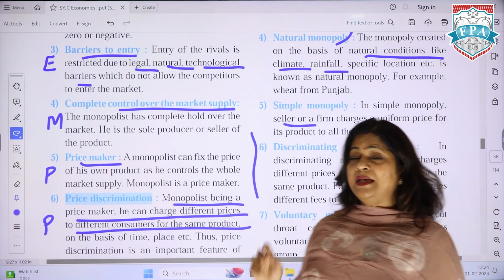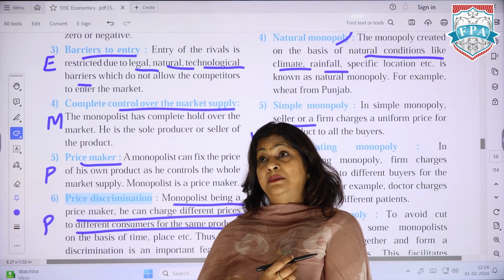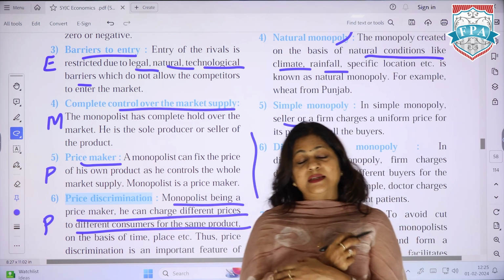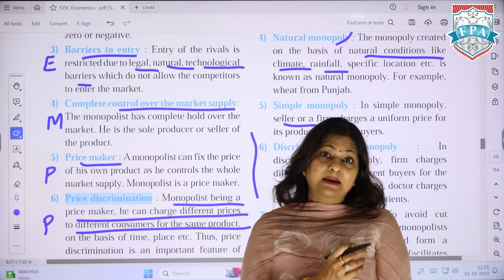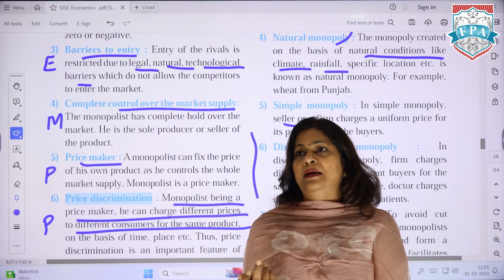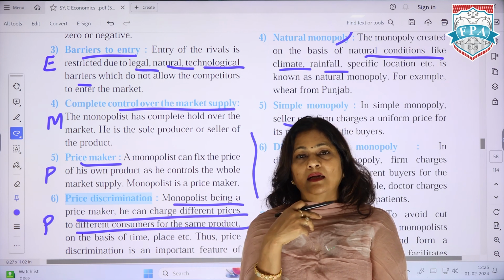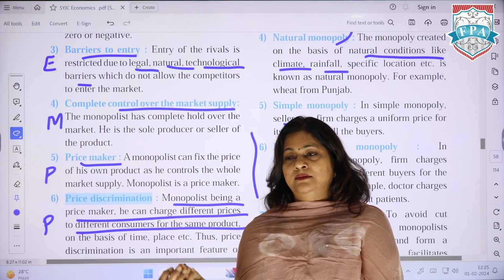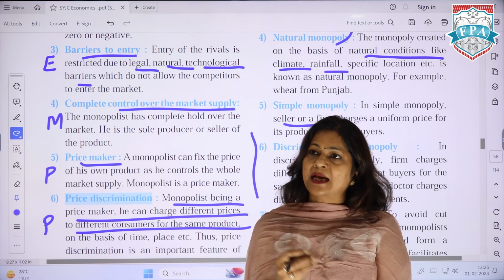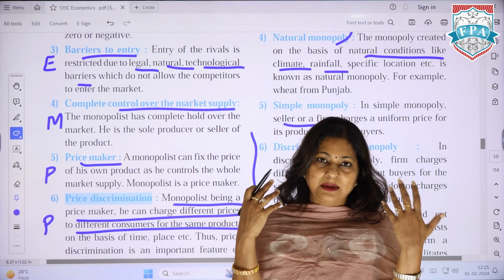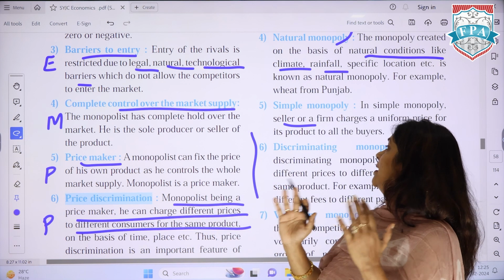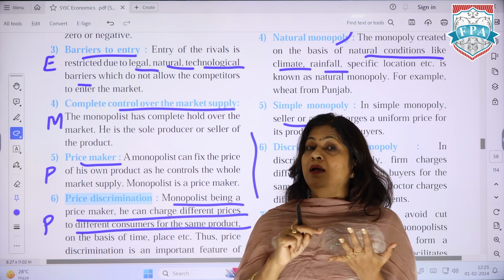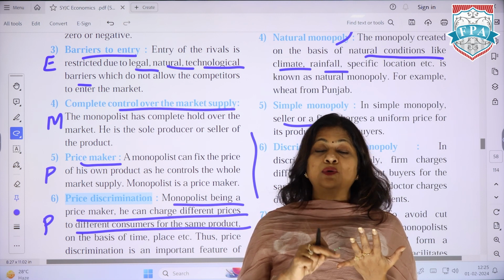And discriminating monopoly is wherein the seller is charging different prices to different customers. They have given the example of a doctor. You can get this question in the exam. For example, in the service industry, being a chartered accountant, I may charge different fees to different clients. It's my discretion. So discriminating monopoly is at the discretion of the seller. If you have an example, you can write it.